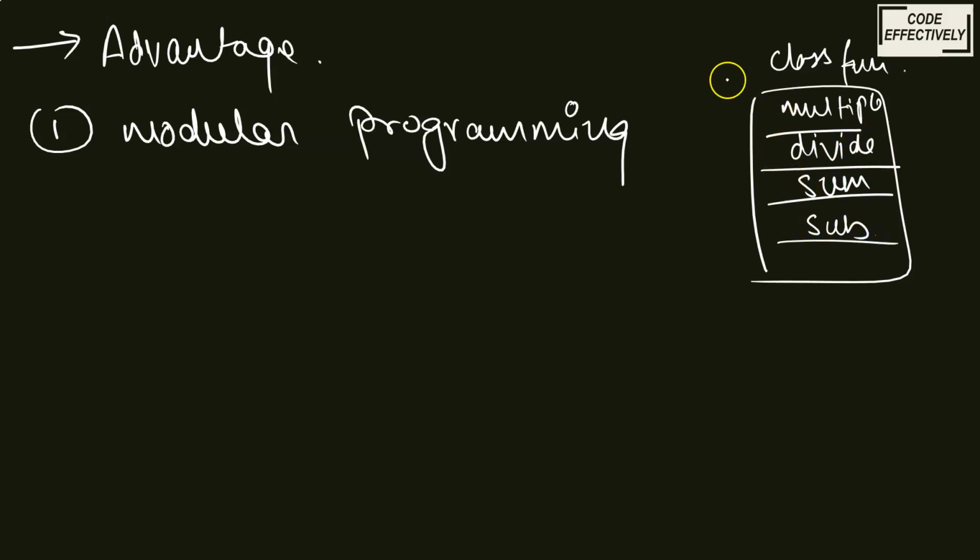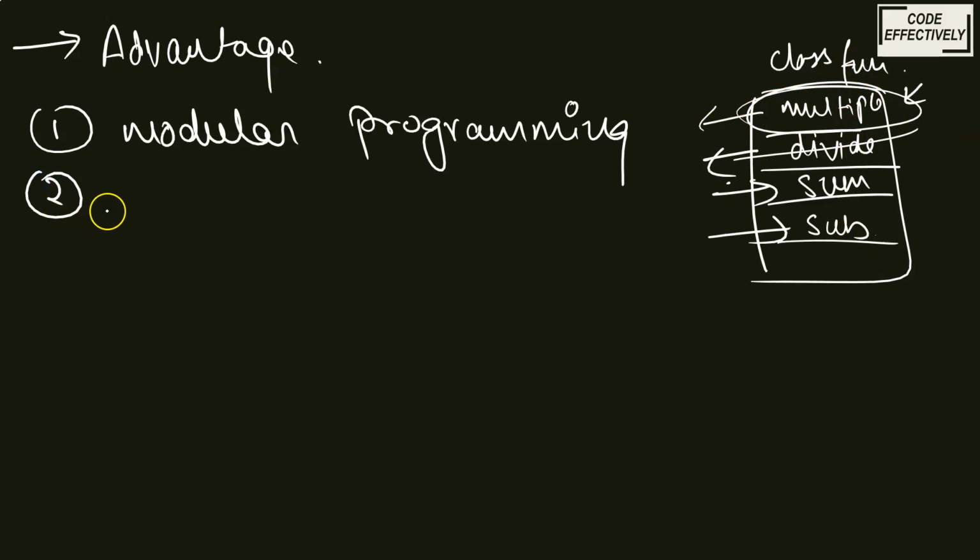So instead of writing the entire thing in void main, I divided my program into modules. The first module will calculate the multiples, second the division, third the sum, and fourth the subtraction. So if you have a problem in multiple, you can directly go and check the compile time error in multiple instead of going through the whole program.